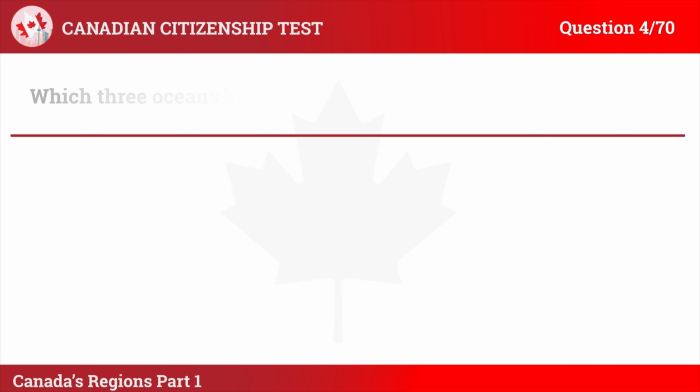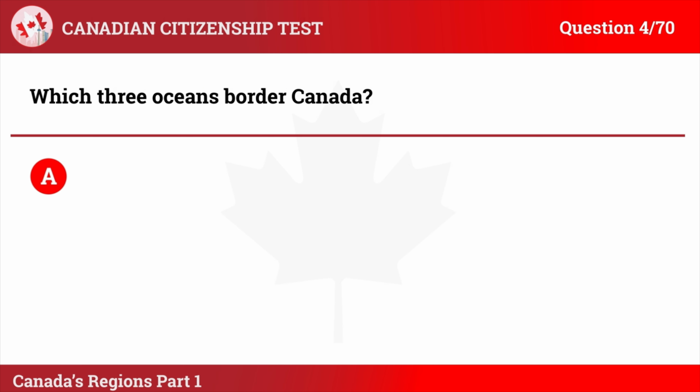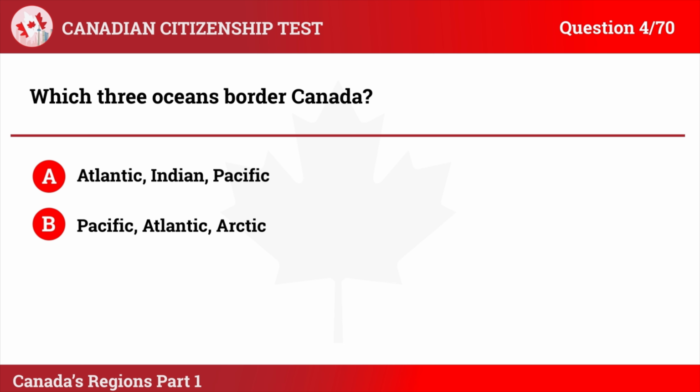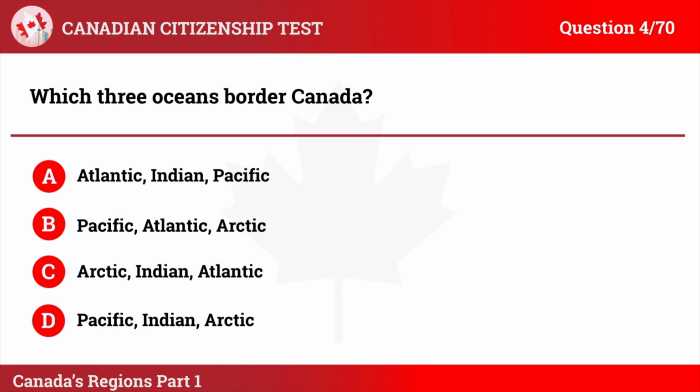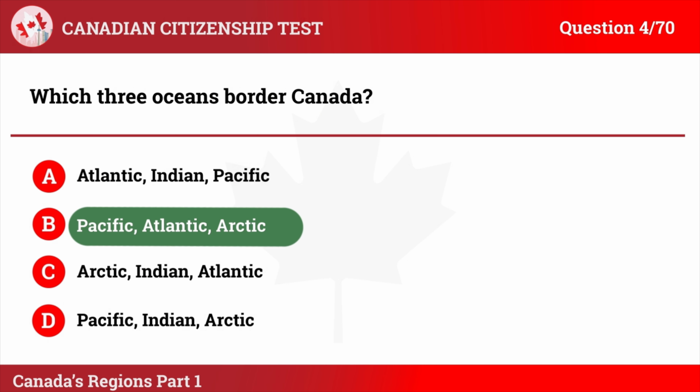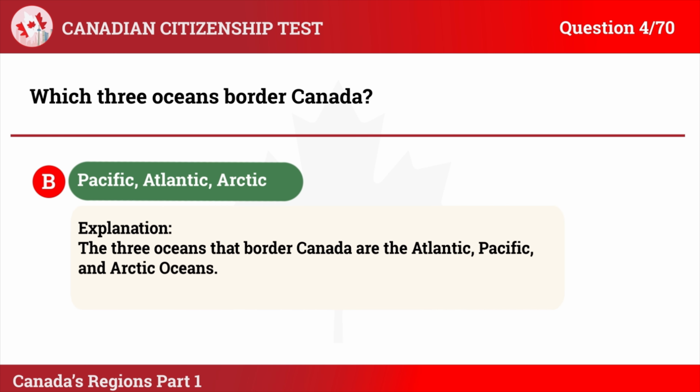Question 4. Which 3 oceans border Canada? A. Atlantic, Indian, Pacific. B. Pacific, Atlantic, Arctic. C. Arctic, Indian, Atlantic. D. Pacific, Indian, Arctic. The correct answer is B. Pacific, Atlantic, Arctic. Explanation. The 3 oceans that border Canada are the Atlantic, Pacific, and Arctic Oceans.